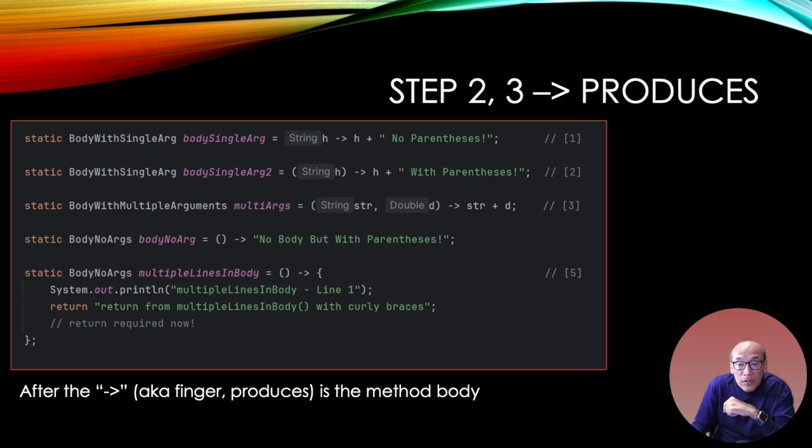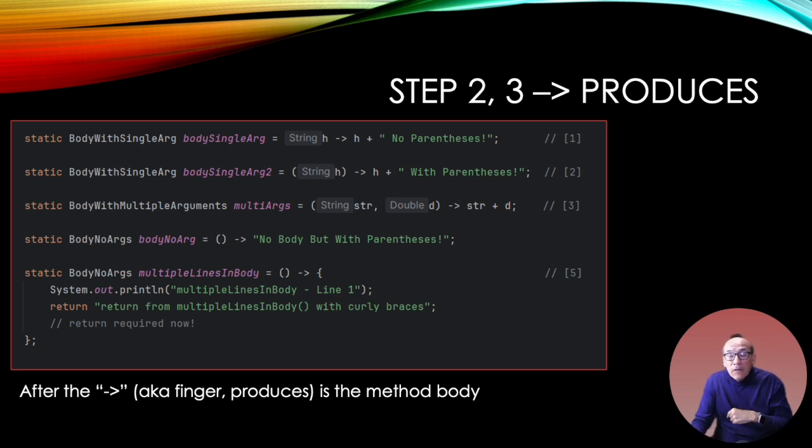If you recall, in this one with the multiple lines in the body, if you go back to that interface and look at that one, here I have the curly braces again, like I used to. That's cool. This is multiple lines, so here I have to have the return. The ones up here, no return. The return is implied. But when I have multiple lines, I need the curly braces and the return. Over here, I can do it all in one line. I don't need the curly braces or the return. Same up here. I don't need the curly braces here or the return. I can just live without it.